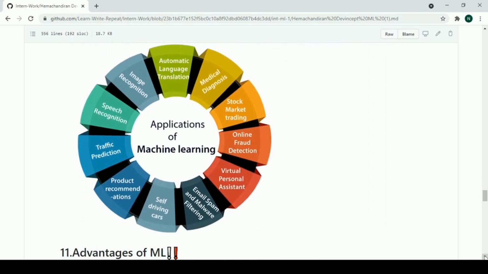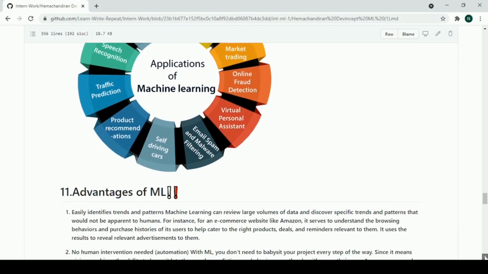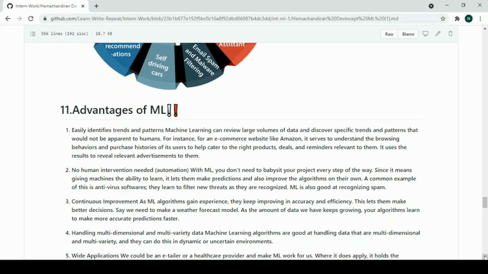So now you can have a glimpse of this image. It depicts all about applications of machine learning: speech recognition, image recognition, medical diagnosis, online fraud detection, etc. Coming to advantages of ML.